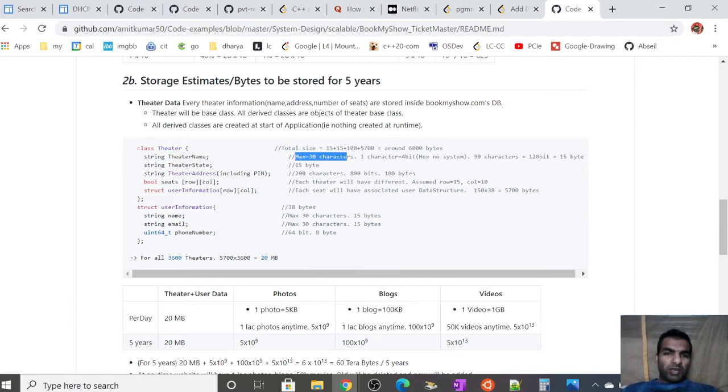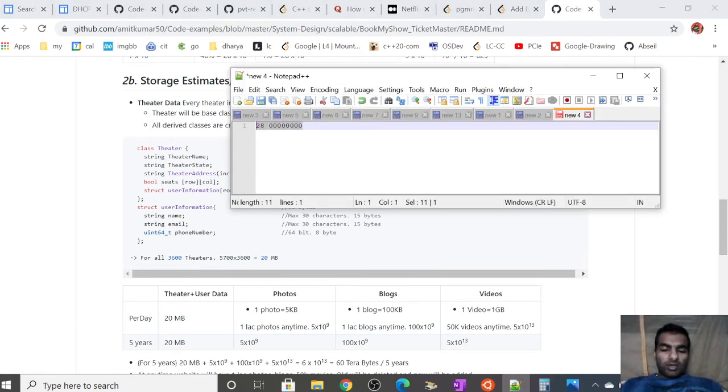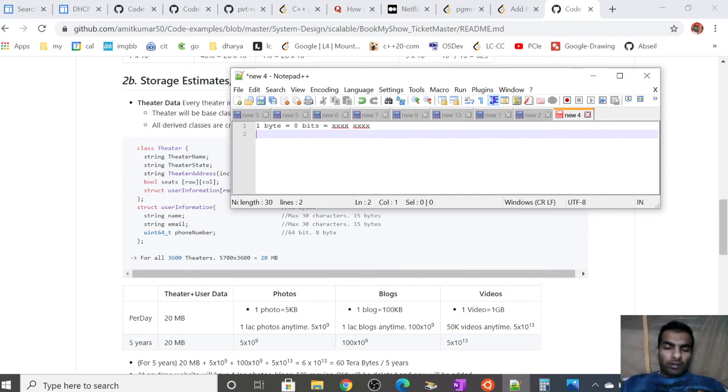Theater name can be max 30 characters. Any name it can be, right? It's just the name of a theater. So if it is 30 characters, one character is 4 bits long. One byte is equal to 8 bits, which is 1234 1234, and we know that 4 bits can represent one hexadecimal number.